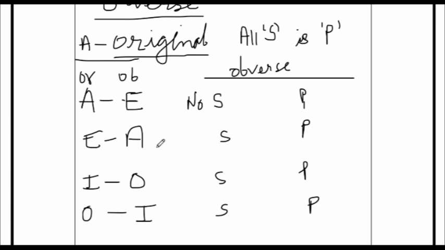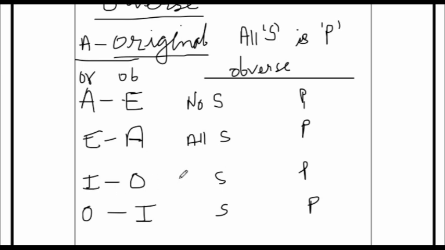E will become A. So E would be no, and no will become all. The E proposition is no S is P. No S is P, E proposition. That will be going into A type, because it's written here clearly. E gets converted to A type. So all S is P.